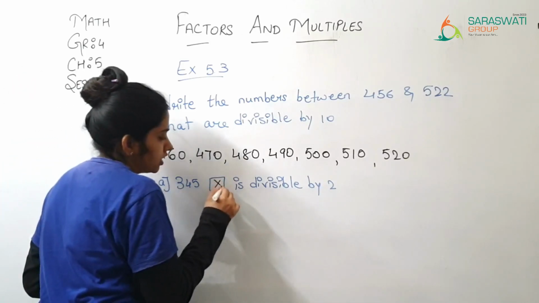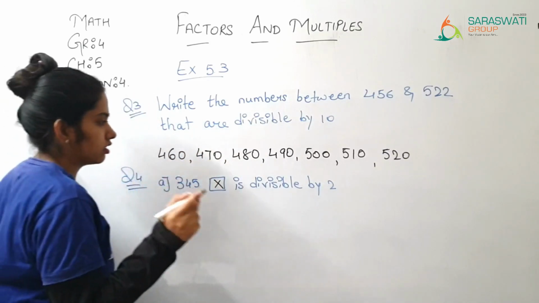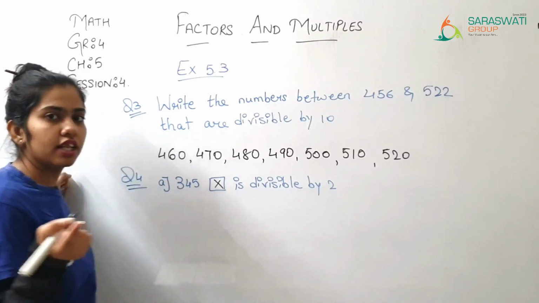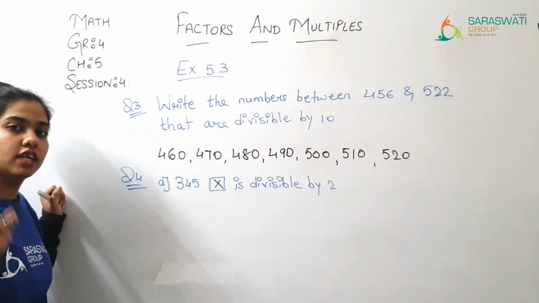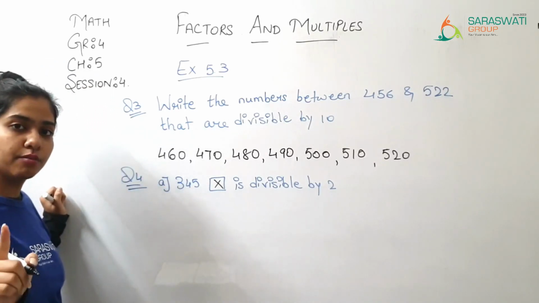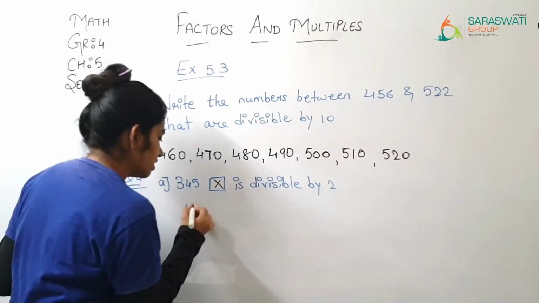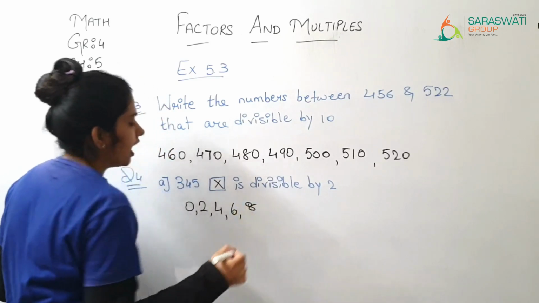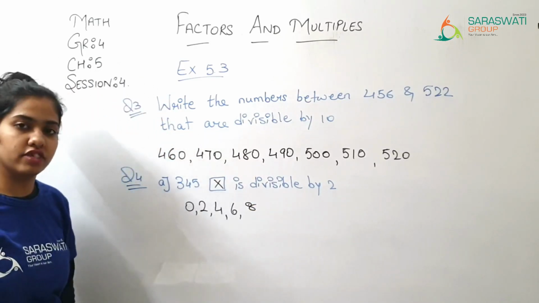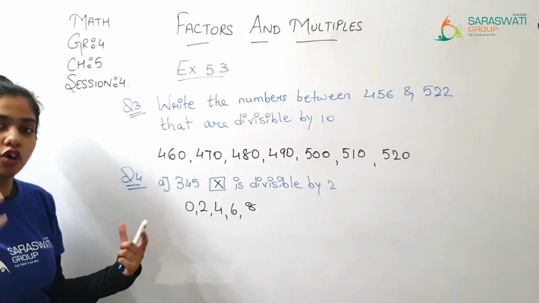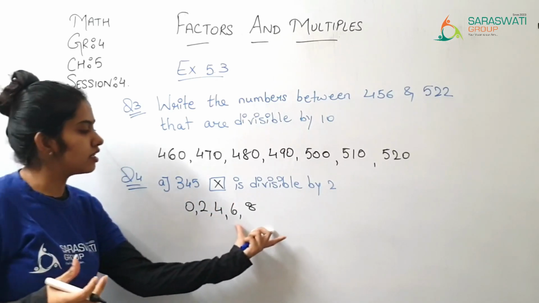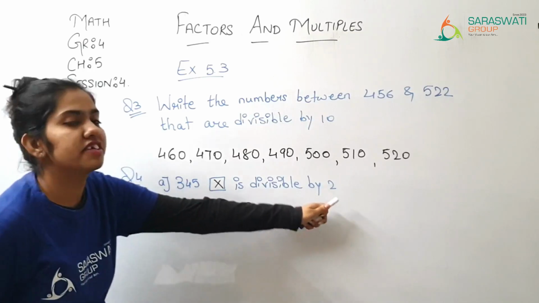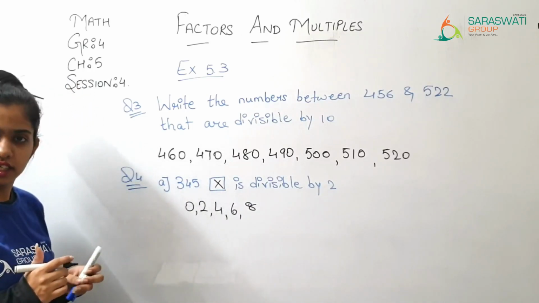Then put a cross sign and write 2 is divisible when we have the numbers 0, 2, 4, 6 and 8. Only then it is divisible by 2. For your understanding, write these numbers below it so you get the idea that this number is not here, that is why it is not divisible by 2.